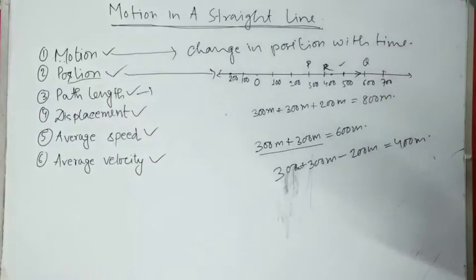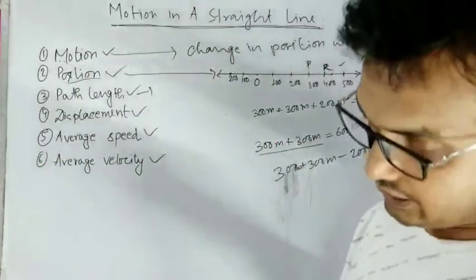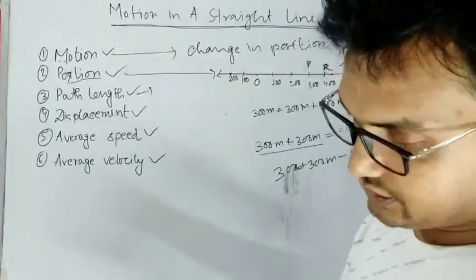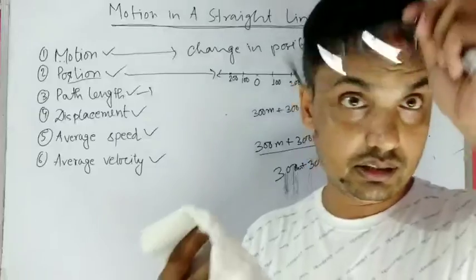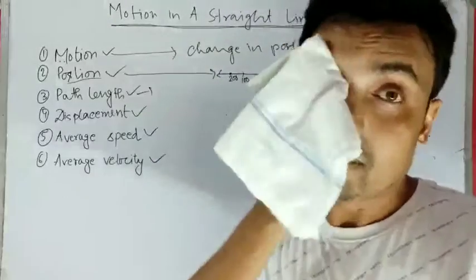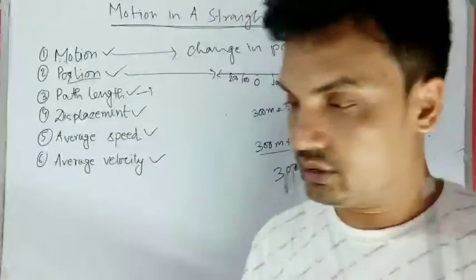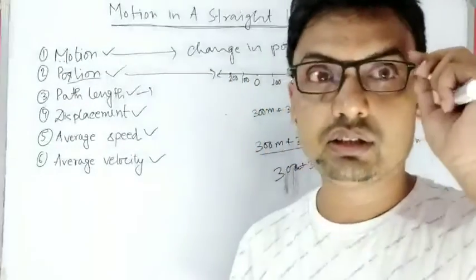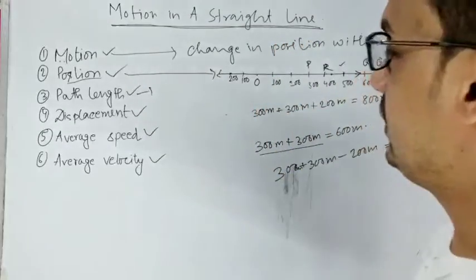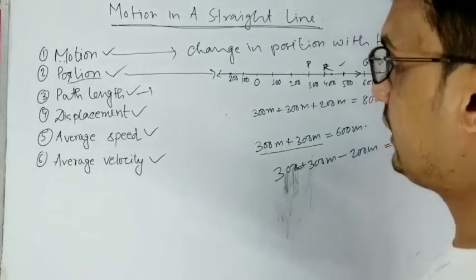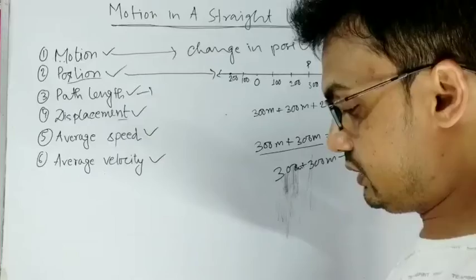So displacement and path length are different things. In case of displacement, we have to consider its direction also, but in case of path length, we just don't consider its direction. Path length does not have any direction, but in case of displacement we have to consider its direction.